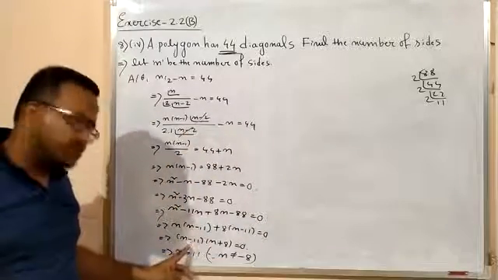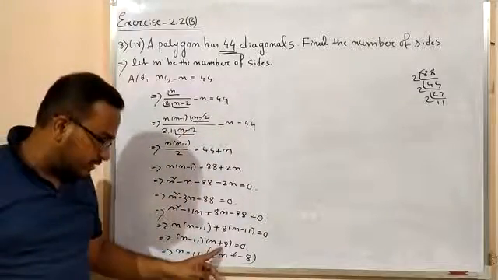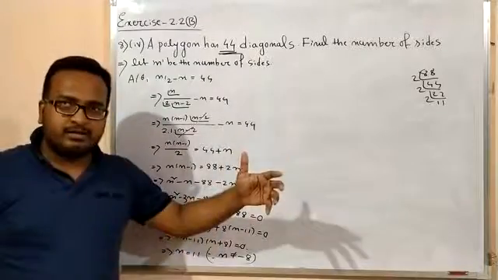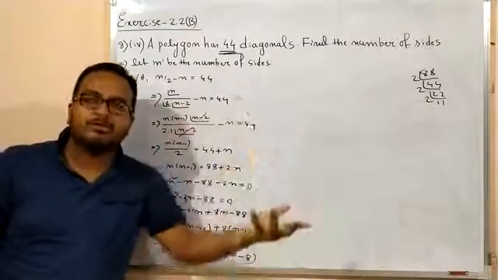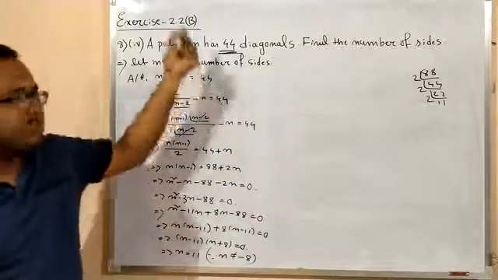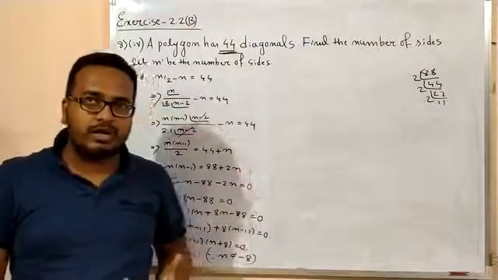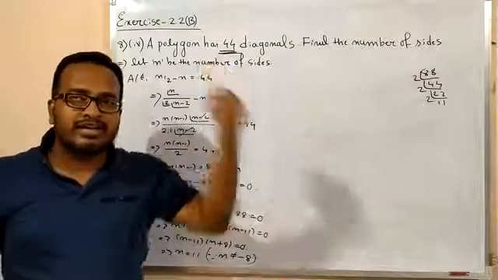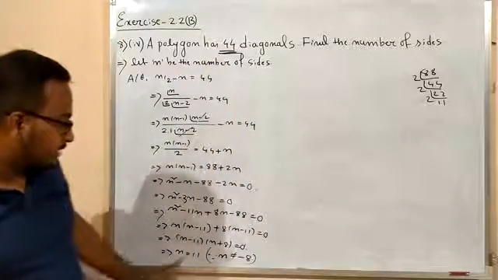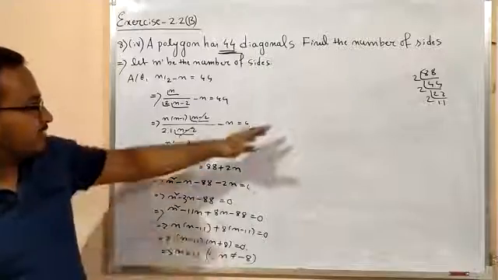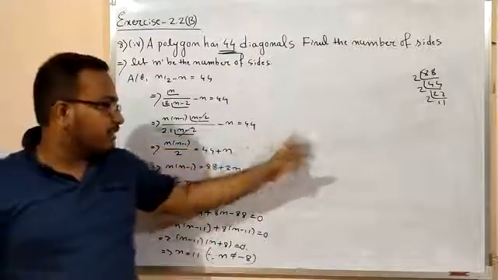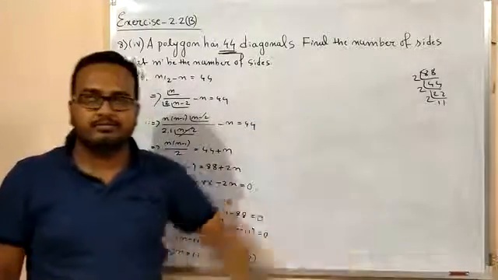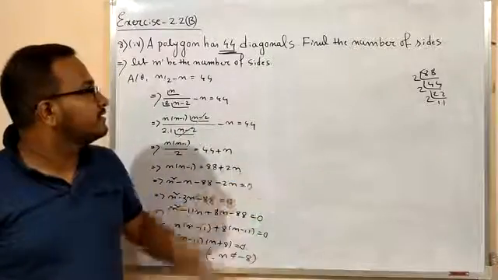Now this must be equals to 0, because if you take this as 0, then n will be minus 8, isn't it? And n cannot be equals to minus 8, because here n indicates number of sides of a polygon, right? And number of sides of a polygon cannot be a negative quantity. Okay, so that is why n equals to 11, and finally you can write, therefore number of sides of the given polygon is 11. Okay, you just write it. So it's also easy.